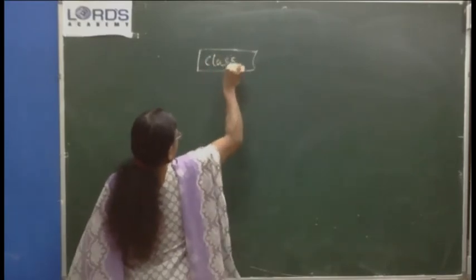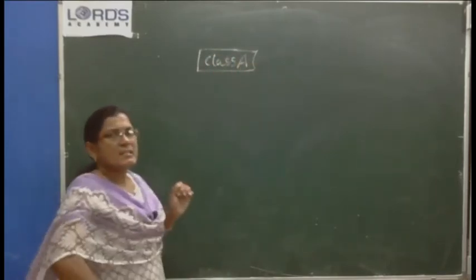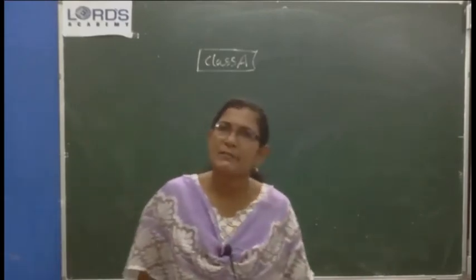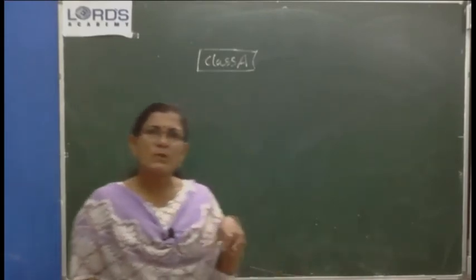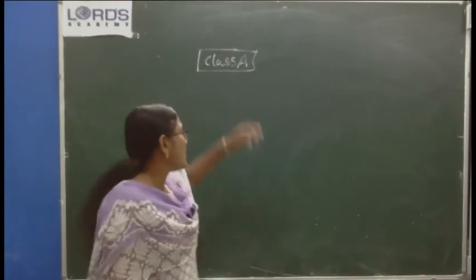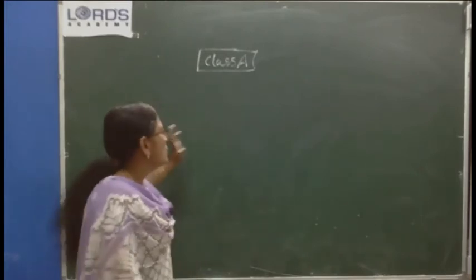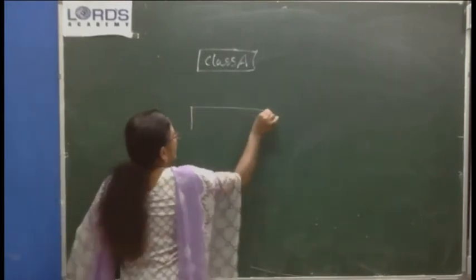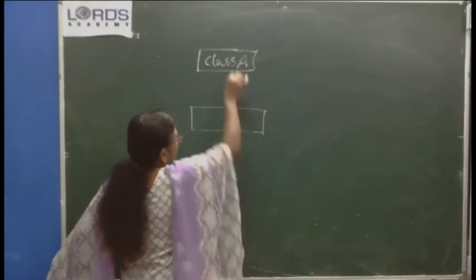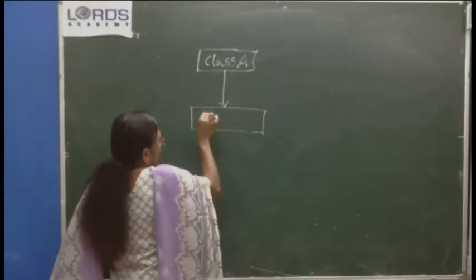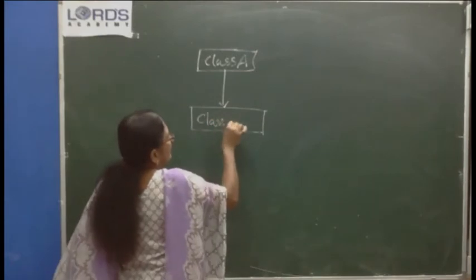Class A has its own characteristics and behaviors defined in it. Class B wants to take some of the characteristics from this particular class. So class B can be made as a subclass of A.